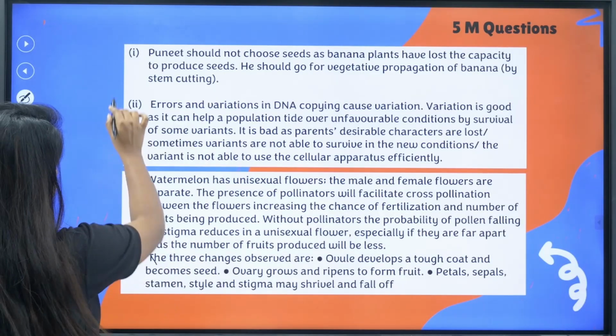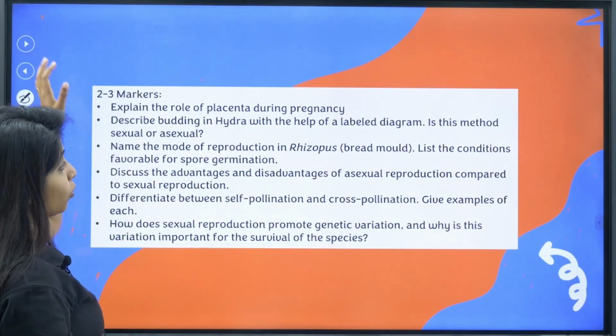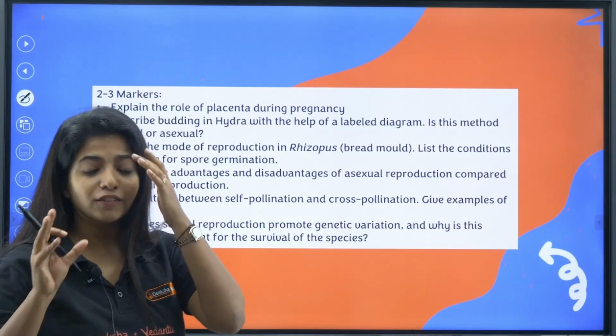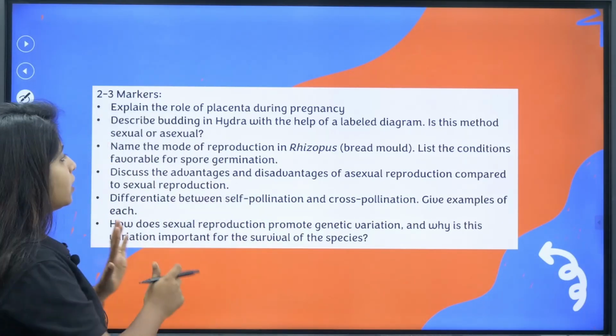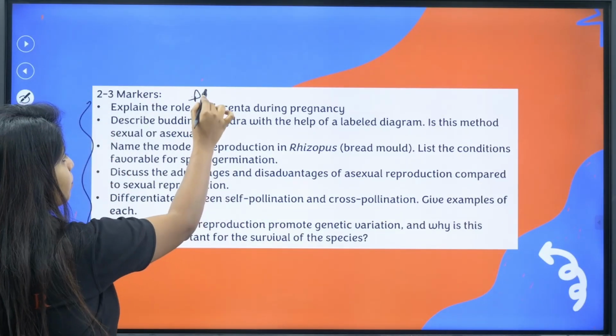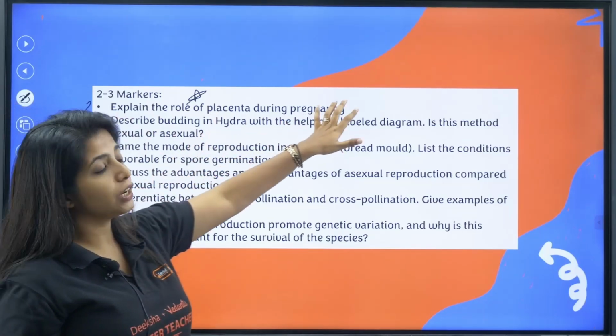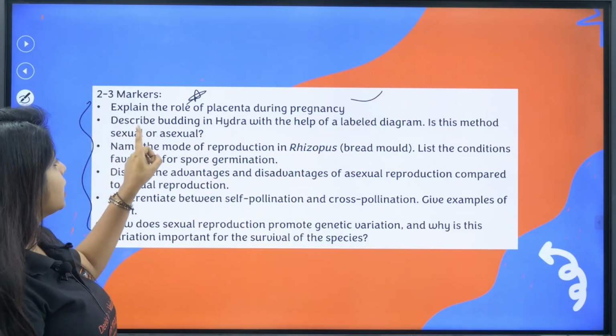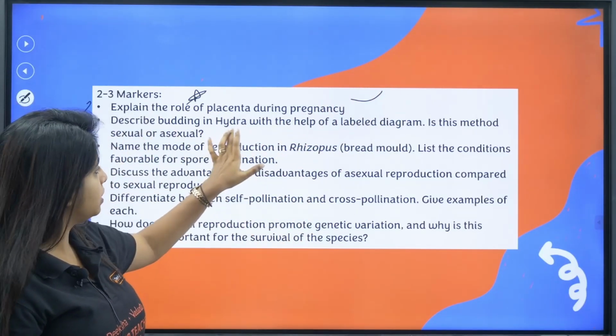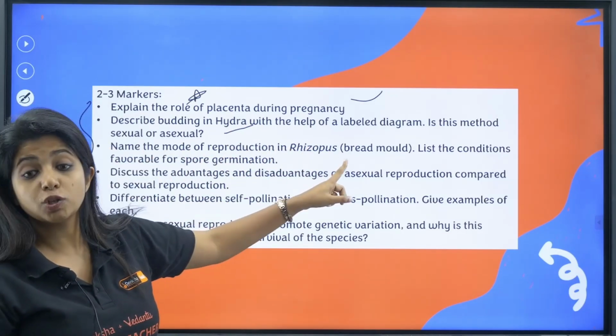Okay, so please make sure you're reading all, and with this I hope you understand the importance of the marking scheme that they have given. Now there are a few 2 to 3 marker questions, again very important. Explain the role of placenta during pregnancy, very important. Describe budding in hydra with the help of a labelled diagram.